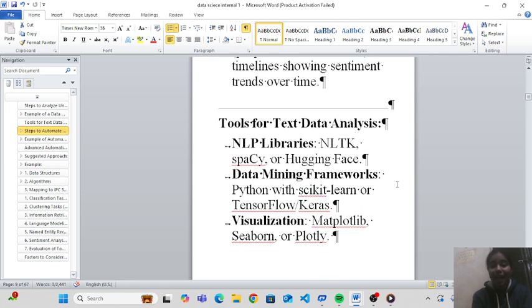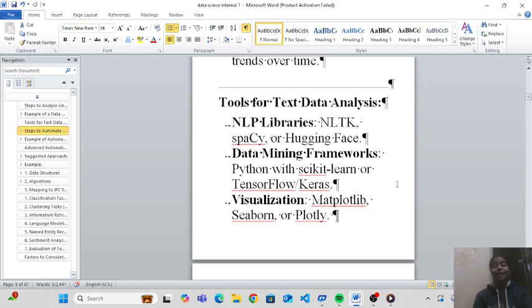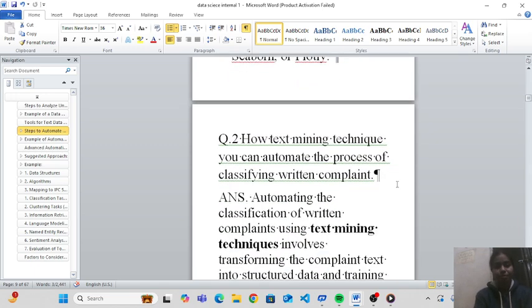Tools for text data analysis. There are some tools to analyze our data. The first is NLP libraries, data mining frameworks, visualization.